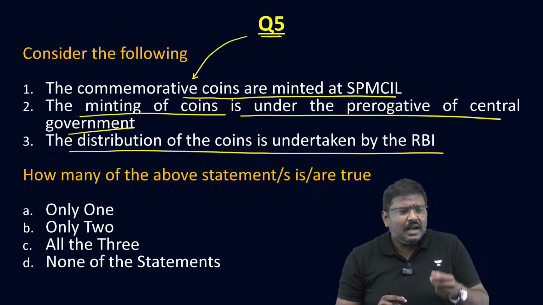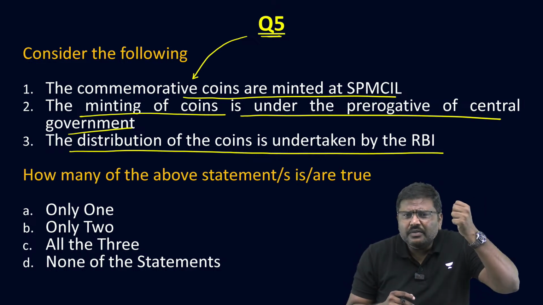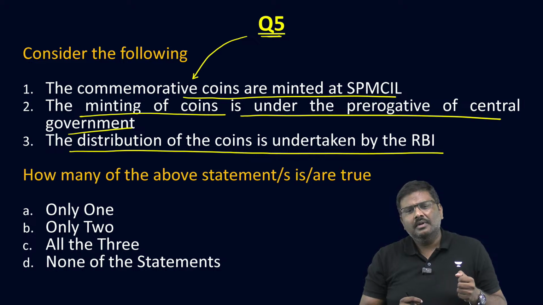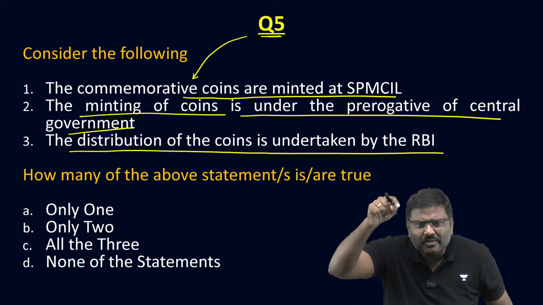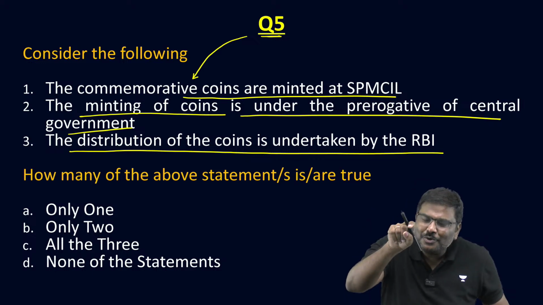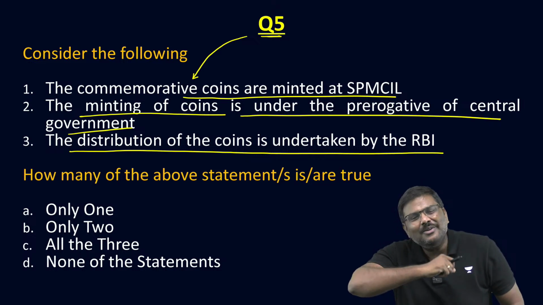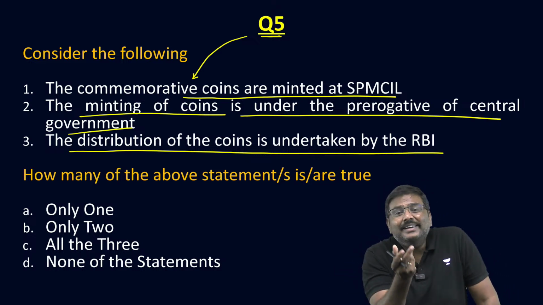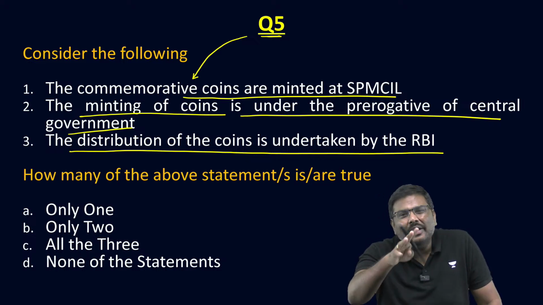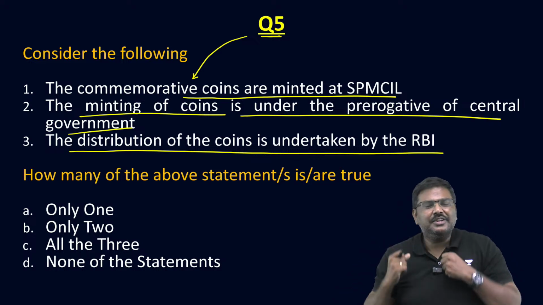My dear, imagine a commemorative coin has been made which has a value of, let's say, 75 rupees, but it has silver in it. Don't you think the value of the silver used to manufacture the coin will be much greater than the face value of the coin? That is, intrinsic value will be much greater than the face value. Those are not used for circulation purposes. These are purely for collection purposes.